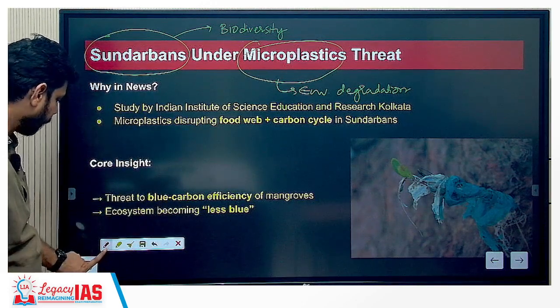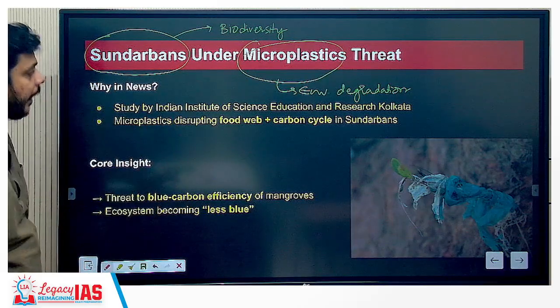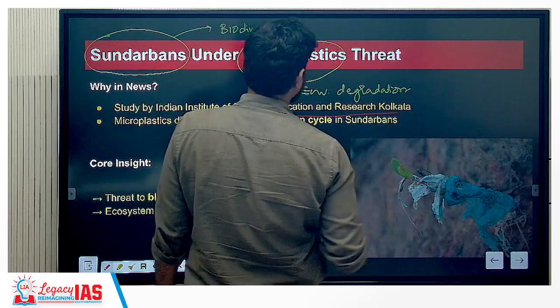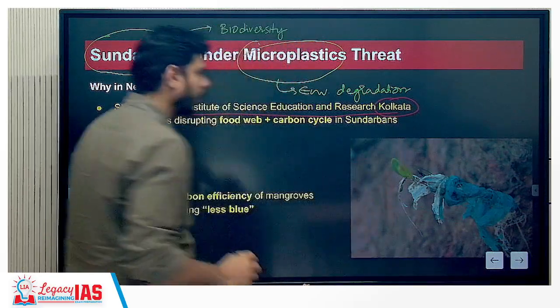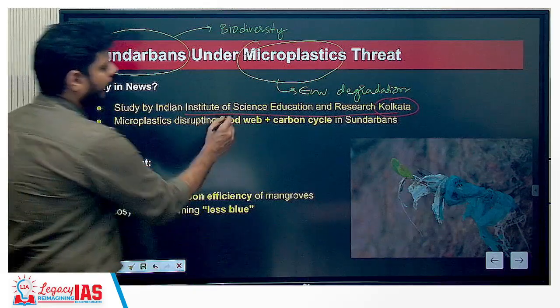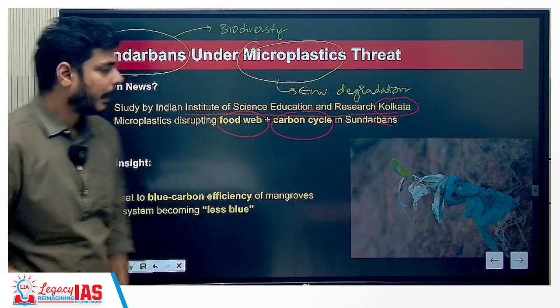The first reason is that there has been a study by IISER, that is Indian Institute of Science, Education and Research, Kolkata. What it has found is that microplastics are actually disrupting the food web and the carbon cycle in the Sundarbans. We'll see how. How does this mechanism work?